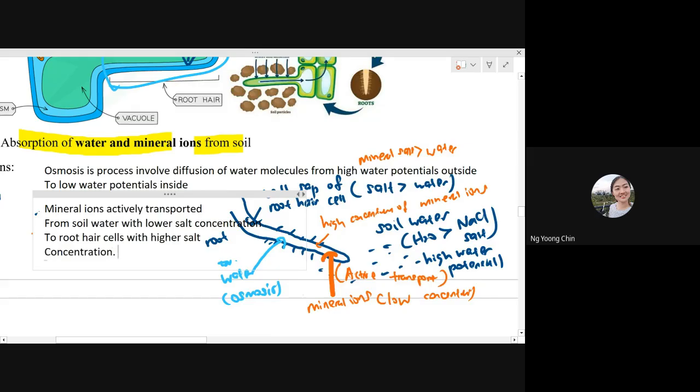Okay. So from low to high, that means against the concentration gradient.